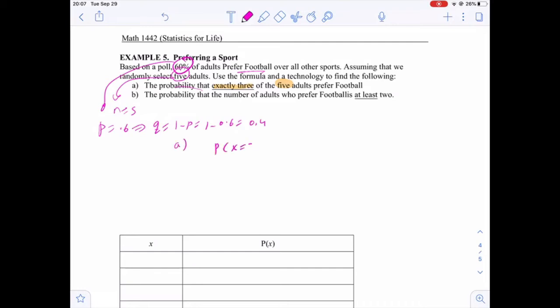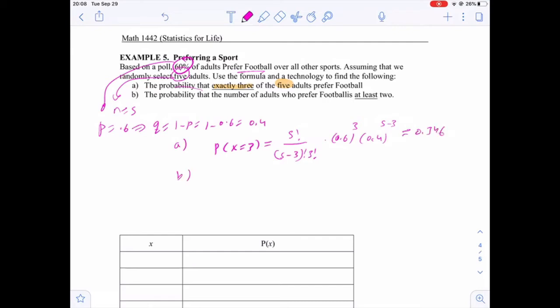So for part A, probability that x equals 3, exactly 3. Now we use the formula. If we want to use the formula first, we can use n factorial, which is 5 factorial over (5 minus x), x in this case is 3, factorial times 3 factorial times p, where p is the probability of success, 0.6, raised to the power x, times the complement, which is q, probability of failure, 0.4, raised to the power 5 minus 3, which is equal to 2. Computing this, we get 0.346.